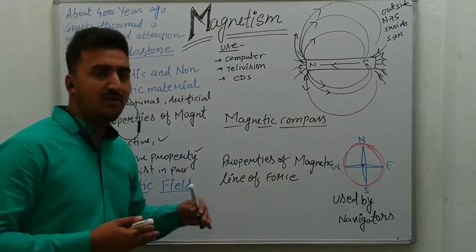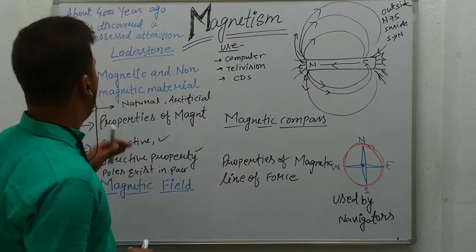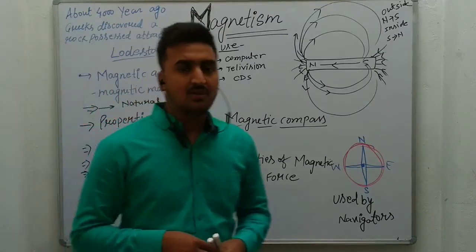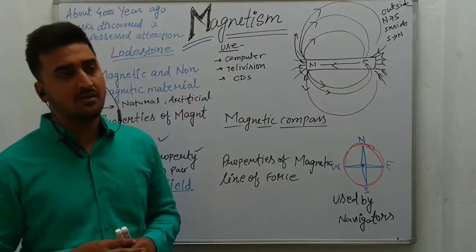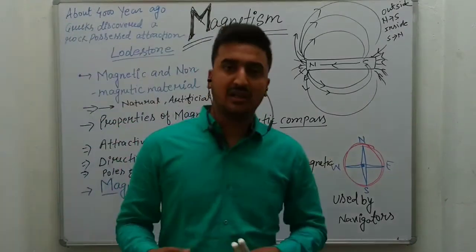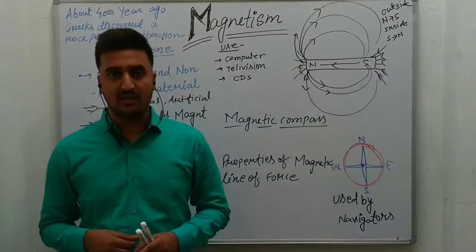What is the meaning of attraction and repulsion? First of all, we have to understand one thing. There are two types of substance on this earth. One is magnetic, another one is non-magnetic.